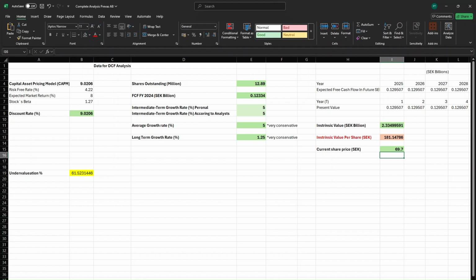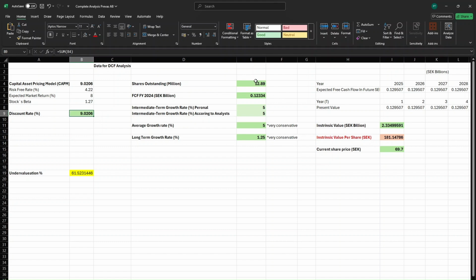And now I'll go on to discounted cash flow analysis. On this left side, we can see how I calculate the discount rate. I do this by using the capital asset pricing model. The risk-free rate is basically the 10-year US Treasury bond yield. The expected market return I've set to 8%, which is neither low nor high. It is, I would say, perfect. And then the stock's beta, which I've searched up and found. So our discount rate for Prevas comes to about 9%.